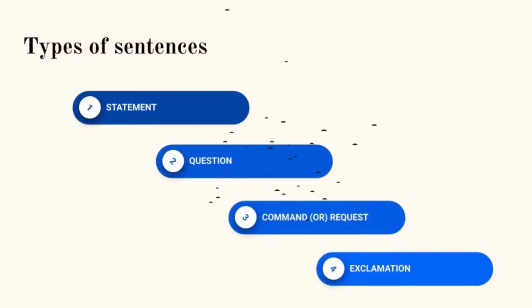Now we are going to see the types of sentences. Sentences can be classified into 4 types. How many types? 4 types. They are: one is statement, second is question, third is command or request, and the fourth is exclamation. What are the 4 types of sentences? Statement, question, command or request, and exclamation.